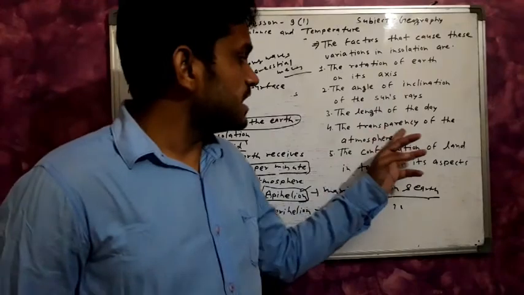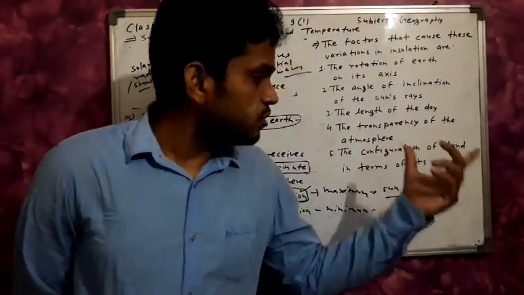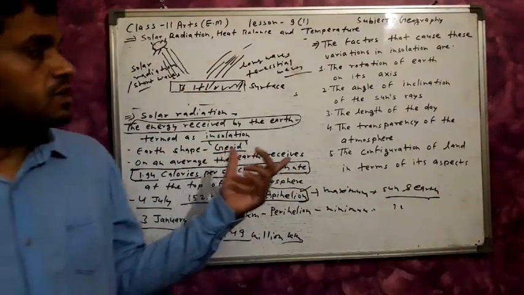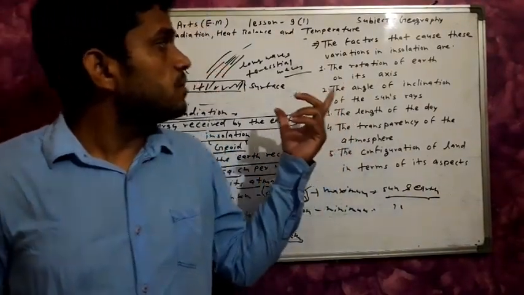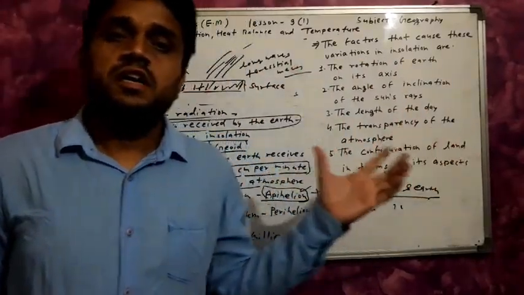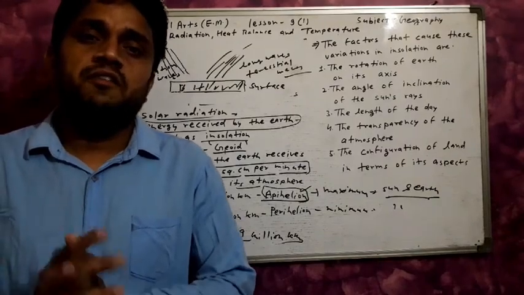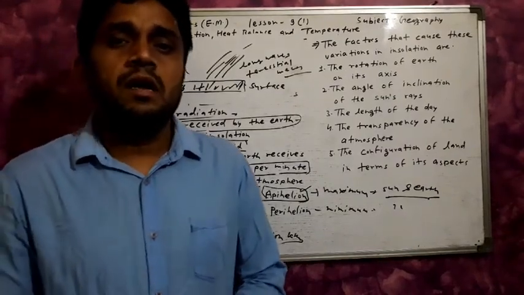Next, the transparency of the atmosphere and the configuration of the land in terms of its aspect also cause these variations in insolation. So the earth's surface and atmosphere show different variation in the solar energy received.